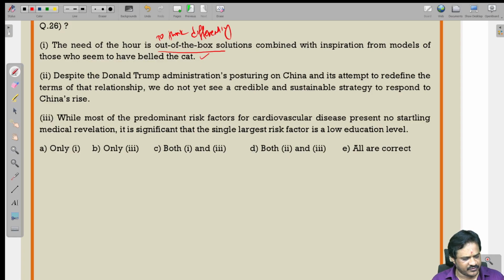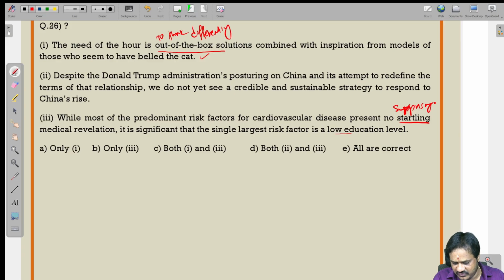Now next, while most of the predominant risk factors for cardiovascular disease present no startling medical revelation, it is significant that the single largest risk factor is low education level.